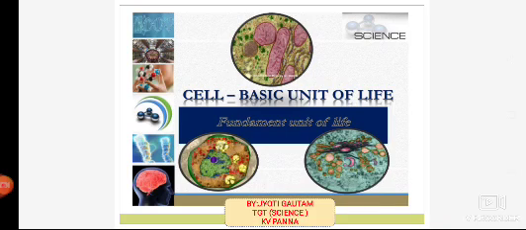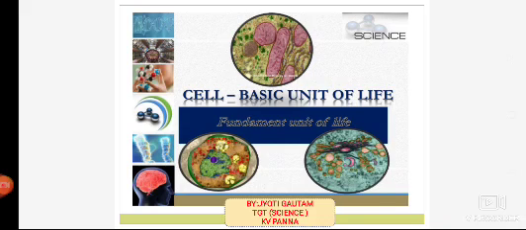So if we define the cell, we can say the cell is the structural and functional unit of life. Now the question arises, why is it structural and why is it a functional unit of life? If I take the example of the liver, an organ made up of small liver cells known as hepatocytes. The other name of liver is hepatic, and the liver cells are known as hepatocytes. The main function of the liver is detoxification, and this function is because of the liver cells, the hepatocytes. So the liver cell decides the function of that organ.